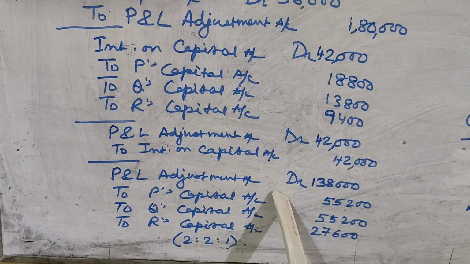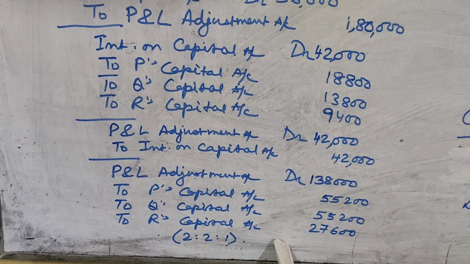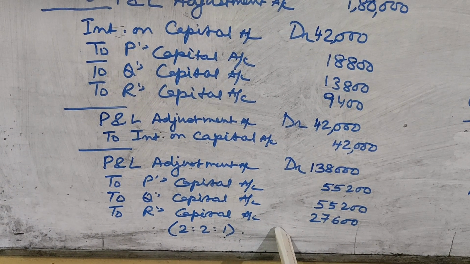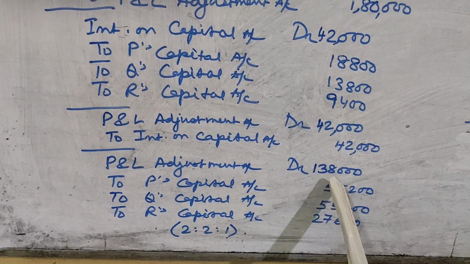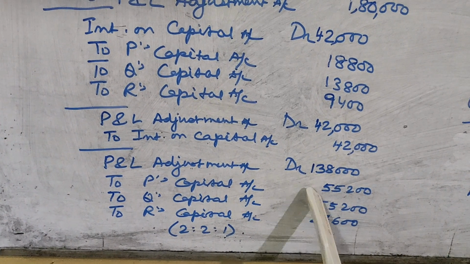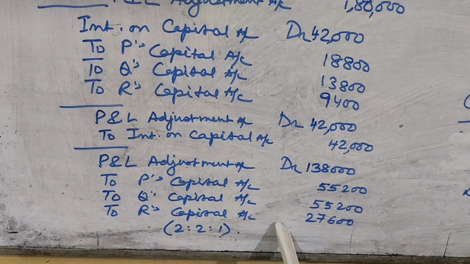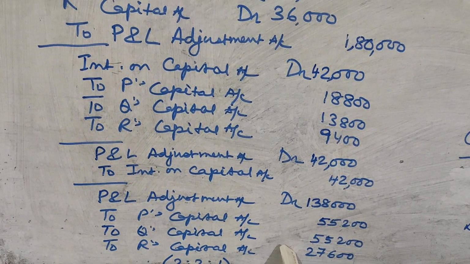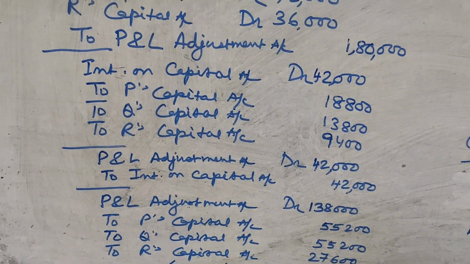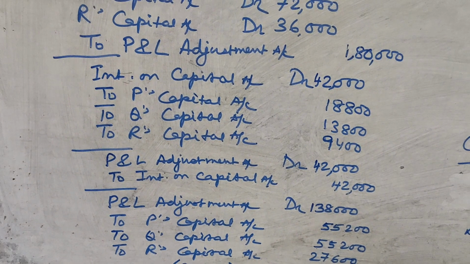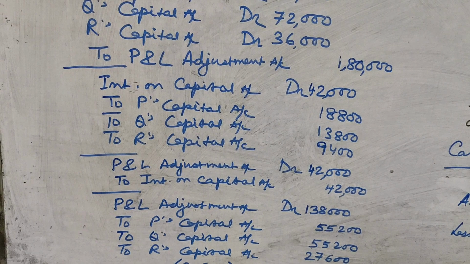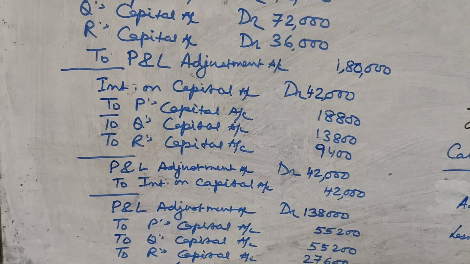And then we are distributing the actual divisible profit, which should be distributed between P, Q and R by passing the last entry, profit and loss adjustment account debit 1,38,000 to P, to Q, to R in the ratio of 2:2:1. So we are passing more than one journal entry to rectify the omissions that have taken place or the errors that have taken place in this particular concept.